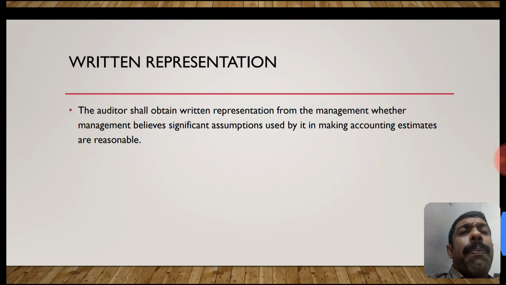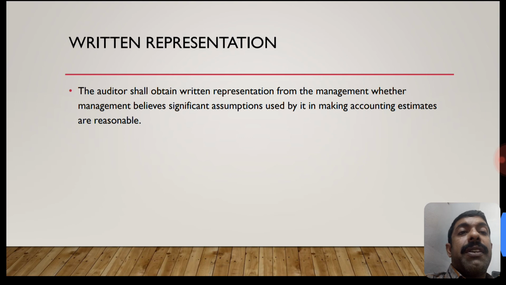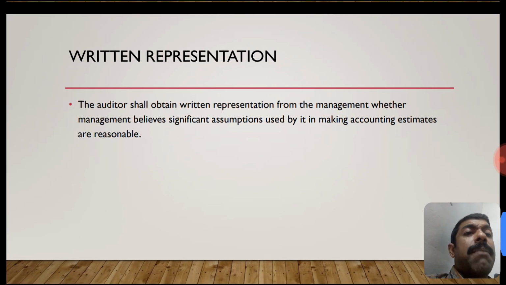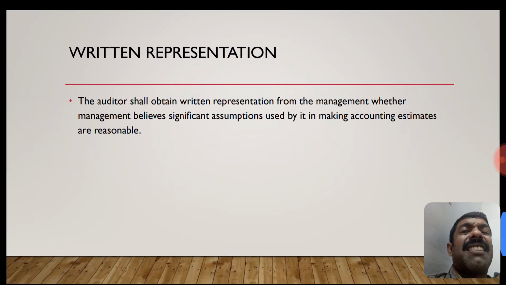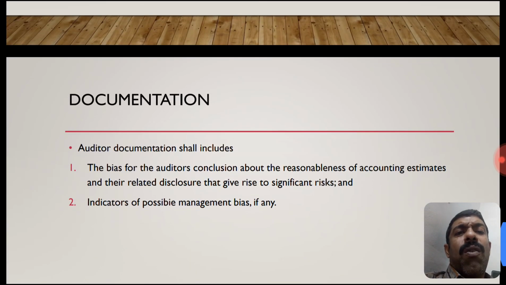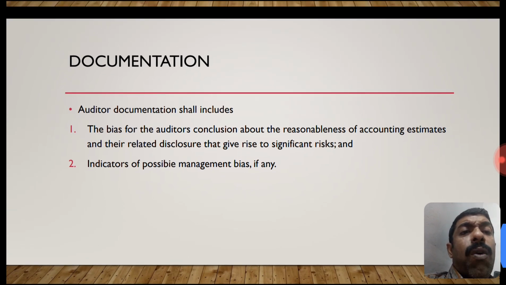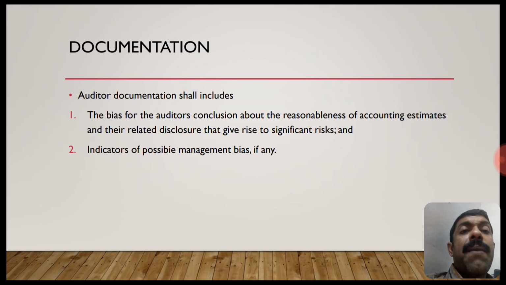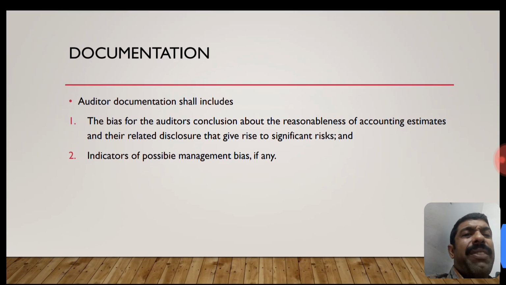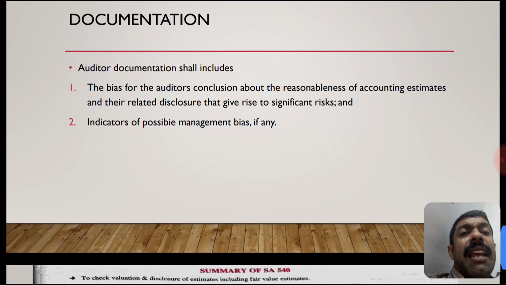The auditor shall obtain written representation from the management whether management believes the significant assumptions used in making accounting estimates are reasonable. What are the matters to be documented? The auditor's documentation shall include the basis for the auditor's conclusions about the reasonableness of accounting estimates and their related disclosure that give rise to significant risk of estimation uncertainty, and indicators of possible management bias, if any.